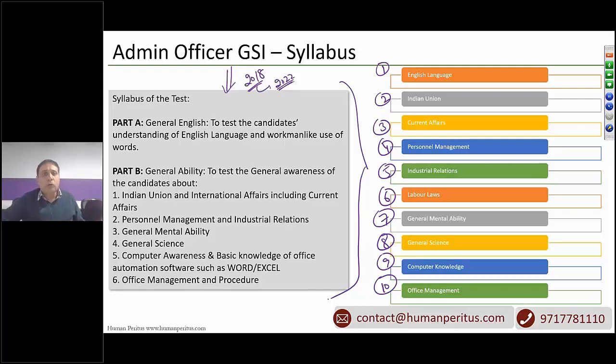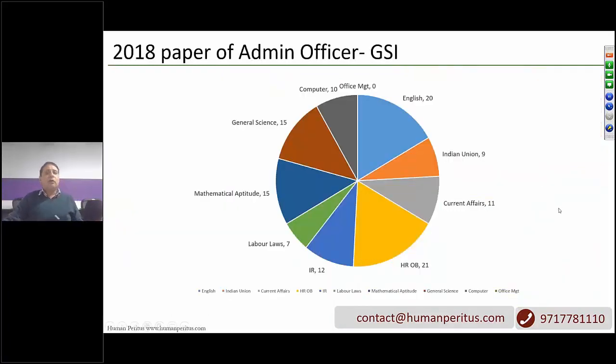Okay. So to do that analysis, the first thing available with us is the older paper of Admin Officer GSI, which was conducted in 2018. In fact, on 23rd of September 2018. Forms were filled in April 2018. That can also give you some idea of approximately how much time you can get between form filling and the date of exam. So on the 23rd September paper, this was the weightage of different topics.